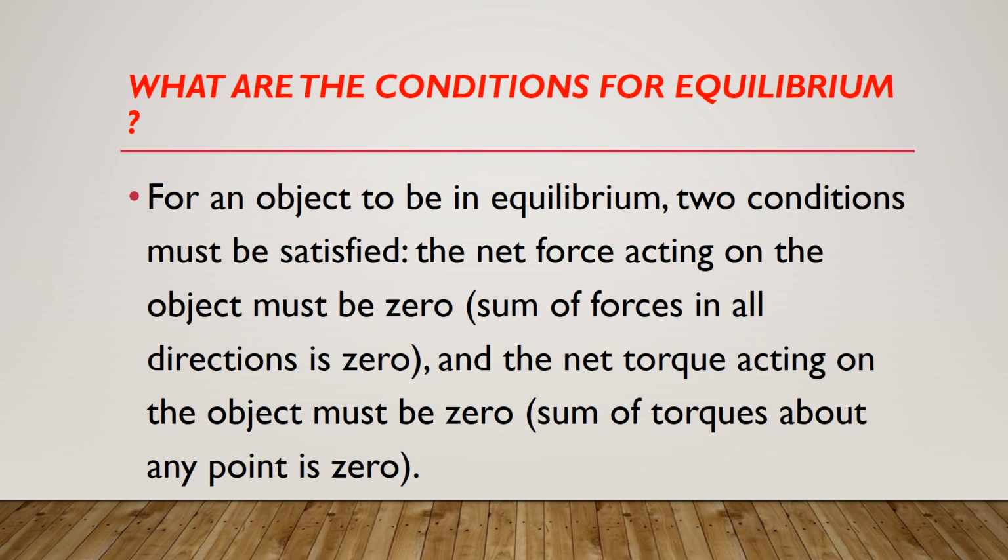For an object to be in equilibrium, two conditions must be satisfied. The net force acting on the object must be zero: the sum of forces in all directions is zero. And the net torque acting on the object must be zero: the sum of torques about any point is zero.